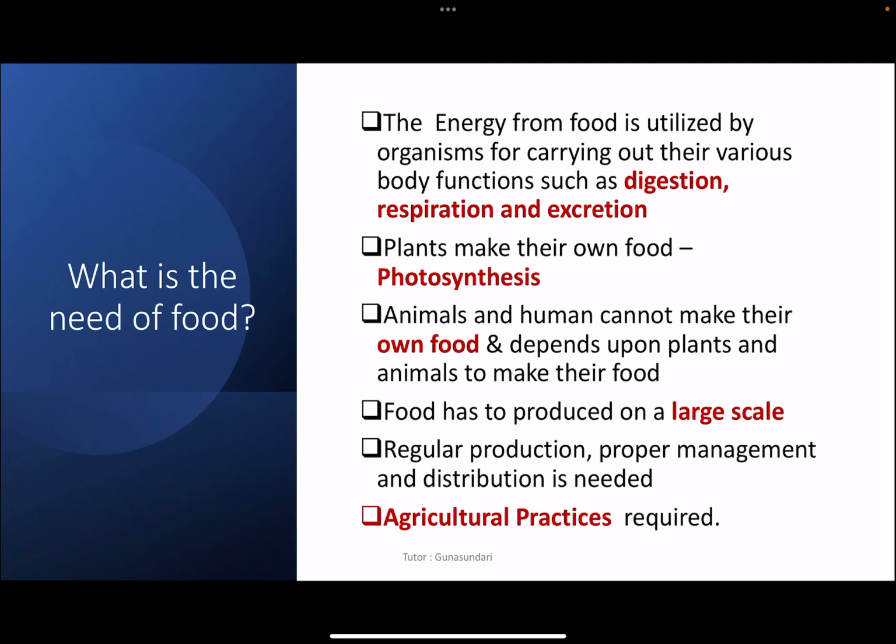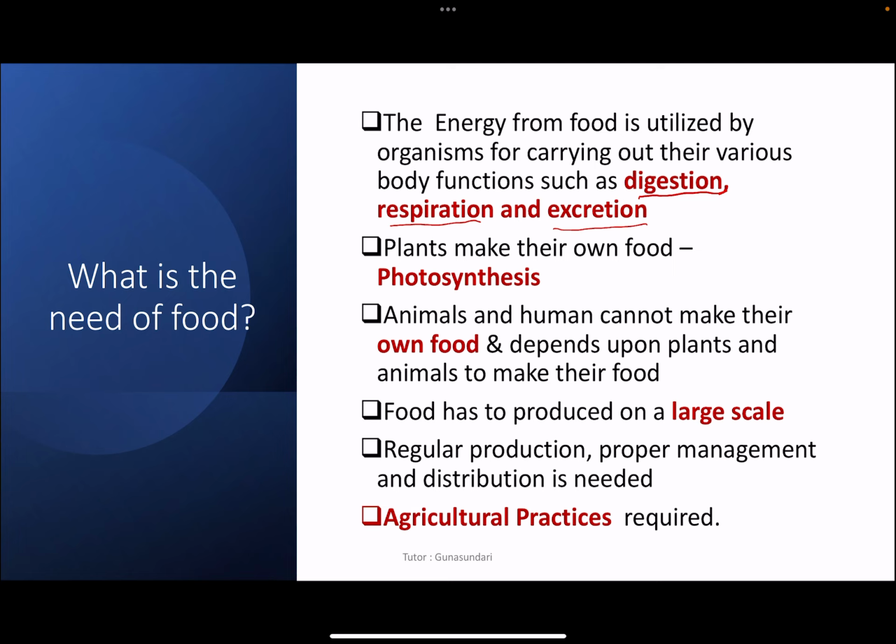What is the need of food? The energy from food is utilized by organisms for carrying out their various body functions such as digestion, respiration and excretion. So for these things the food is necessary for us.